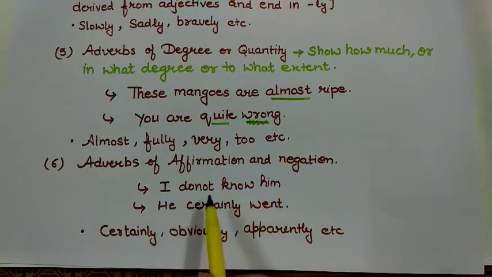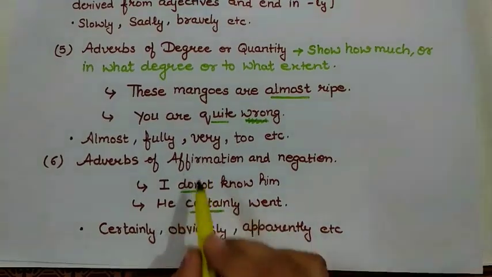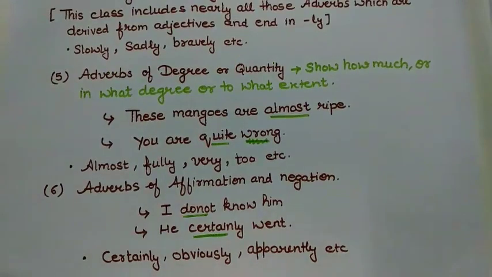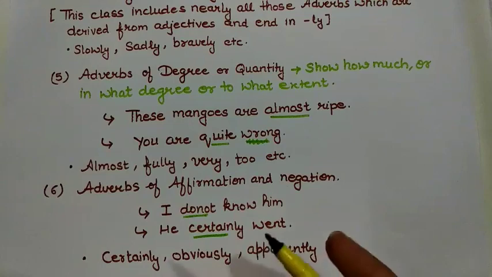Here, do not is negation, and he certainly went. Certainly is affirmation. So these are the adverbs of affirmation and negation. Words like certainly, obviously, apparently, etc. show adverbs of affirmation and negation, depending on what basis they are being used.